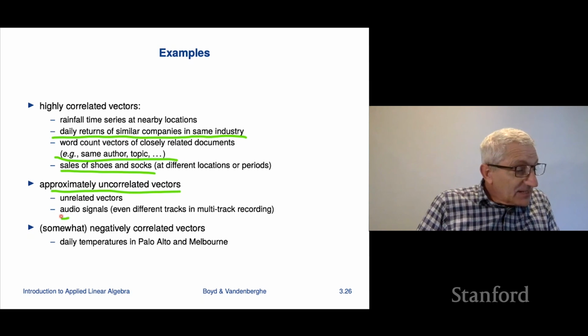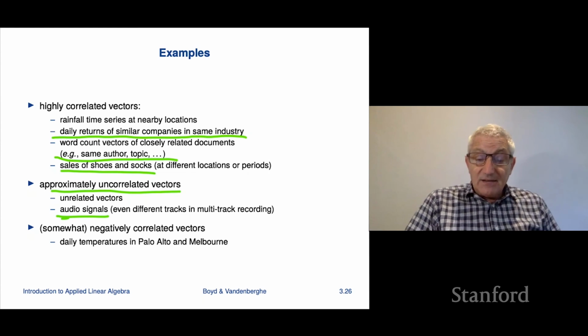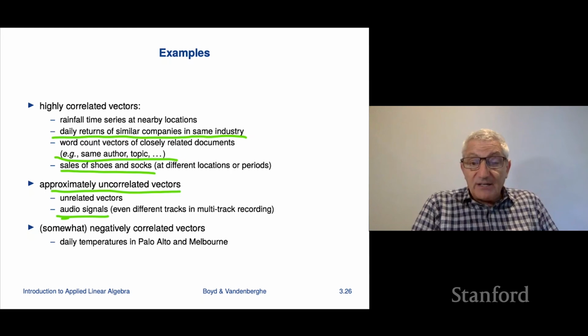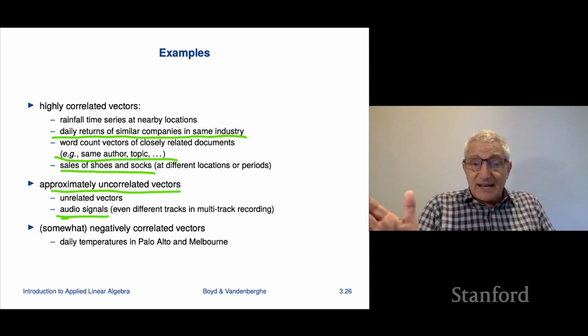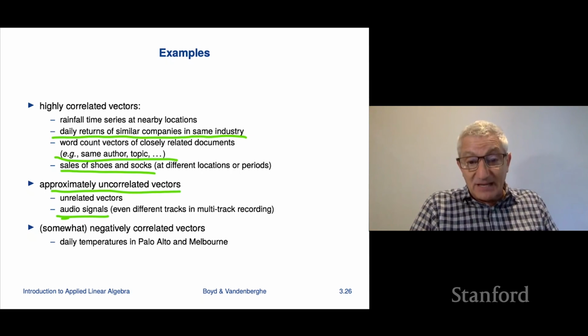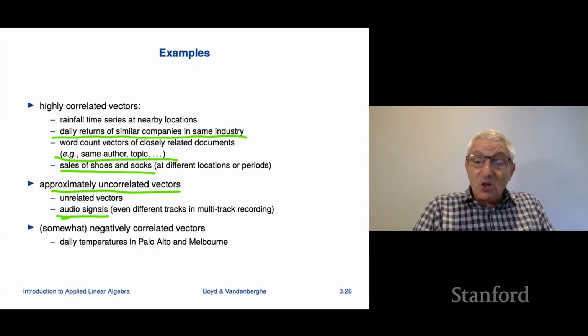A practical example of this is audio signals. Audio signals are encoded as vectors at about 44,000 samples per second, so even a 10-second clip is pretty big: 441,000 long.